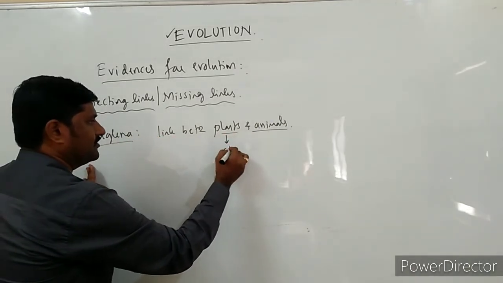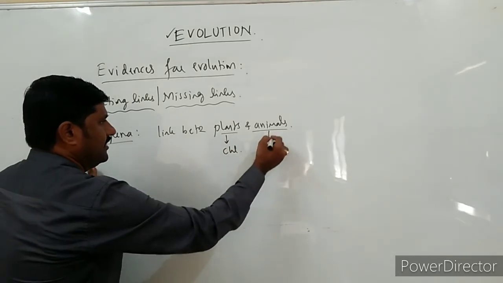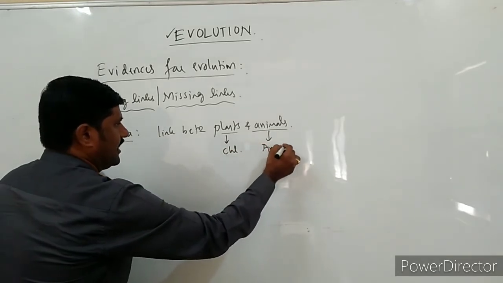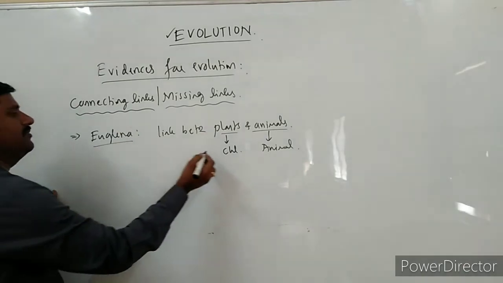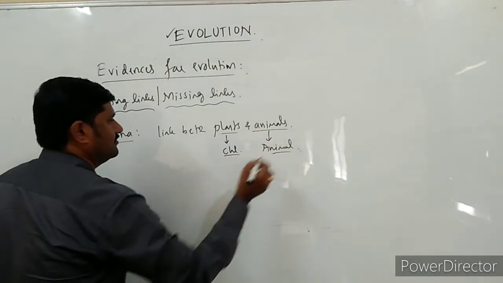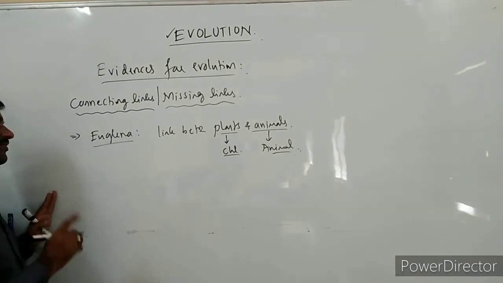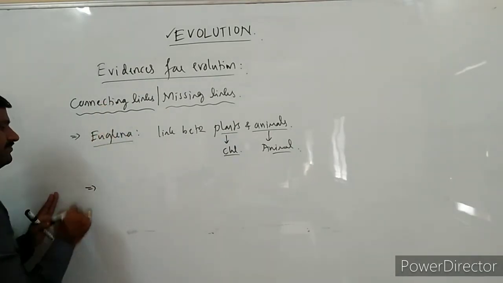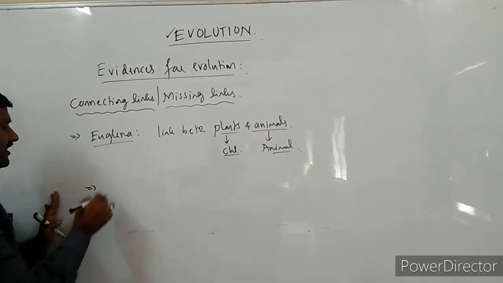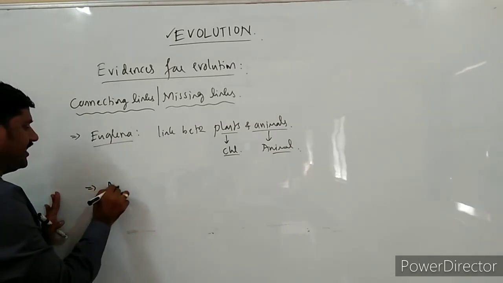Why? Because it has chlorophyll pigment, and it has animal characters also. So sometimes it becomes autotroph and sometimes it is heterotroph. Based on this, it is said to be one of the connecting links.